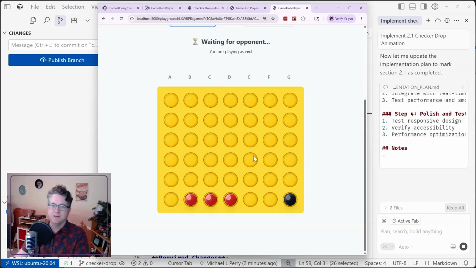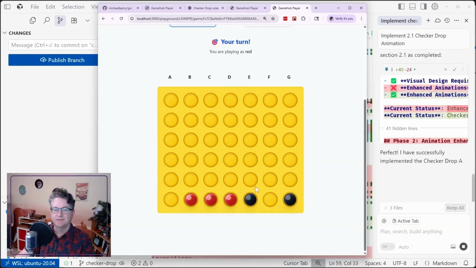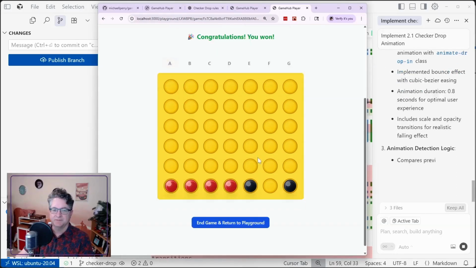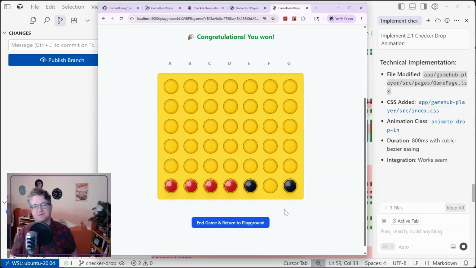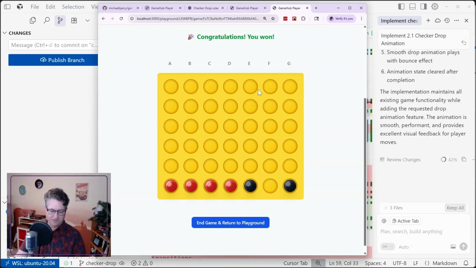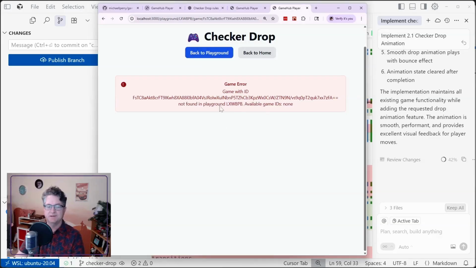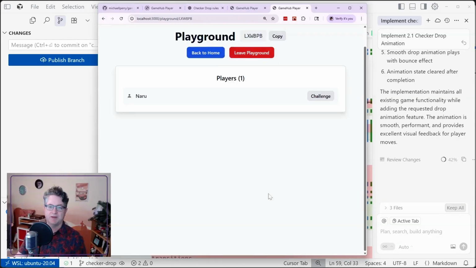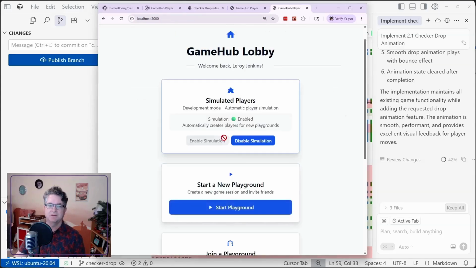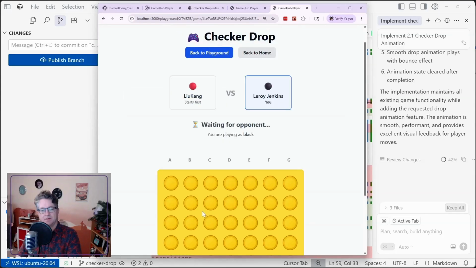Yeah, there's no animation going on here. Hey, you blocked me. Well, I'll take the win this way. Yeah, there was no animation going on there. Let's see if a refresh is necessary. Now, of course, that cleared all of the data because I'm not using any persistence when I'm in dev mode. So let's go back to the playground. Actually, let's even leave this playground and start a new one.